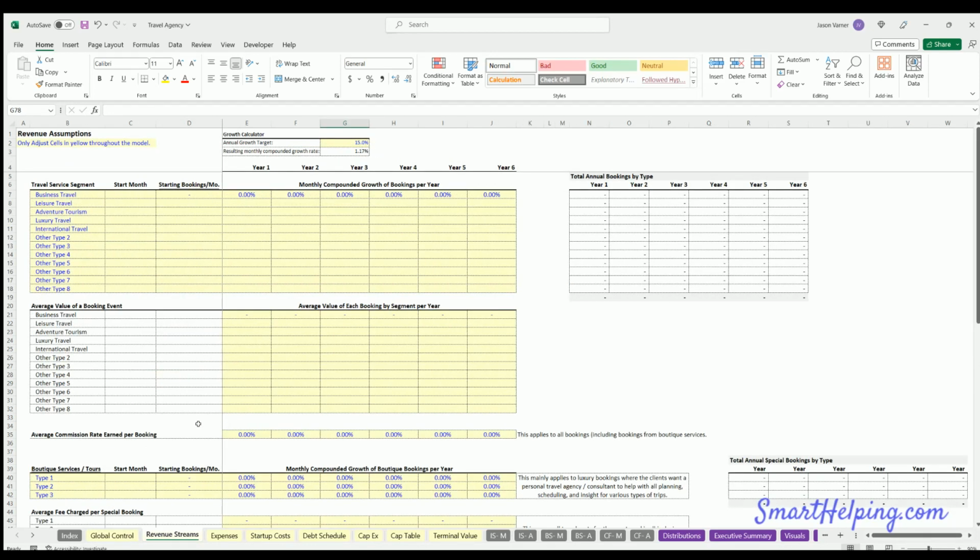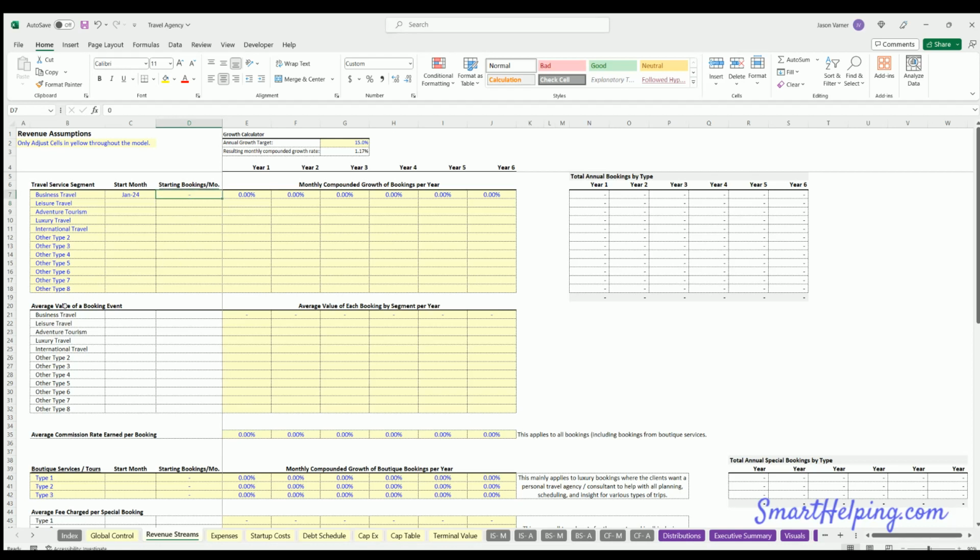Go to revenue streams. So here, I've made up to 12 segments to forecast. You can figure out how many bookings you're going to do for business travel, leisure, adventure, luxury, international, etc. You could pick the start month you're going to turn those channels on, whatever they may be. I'm just going to do the first one here, business travel.